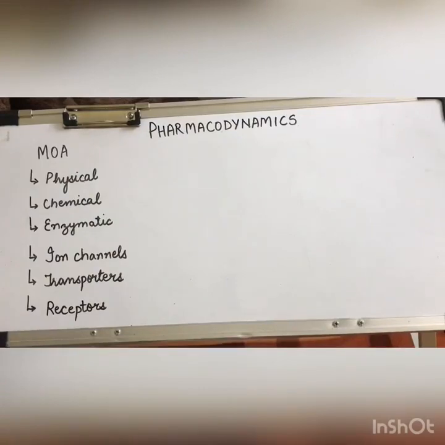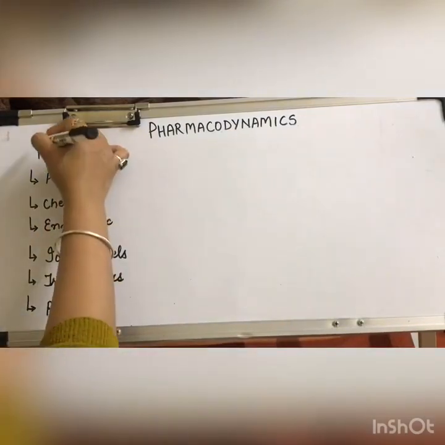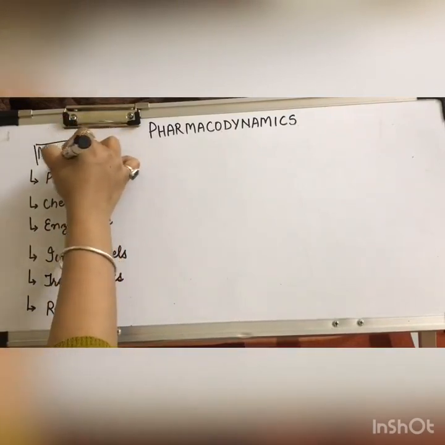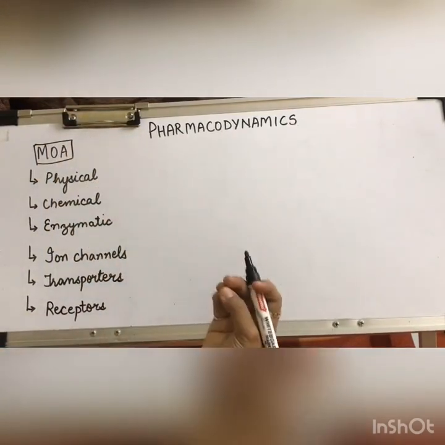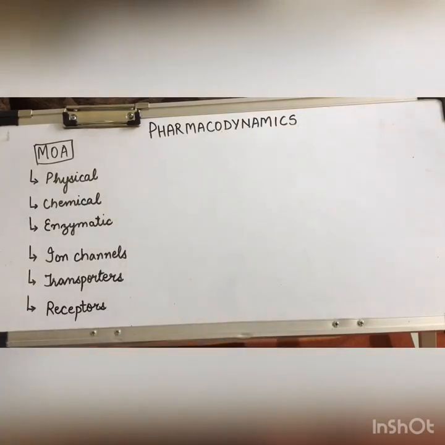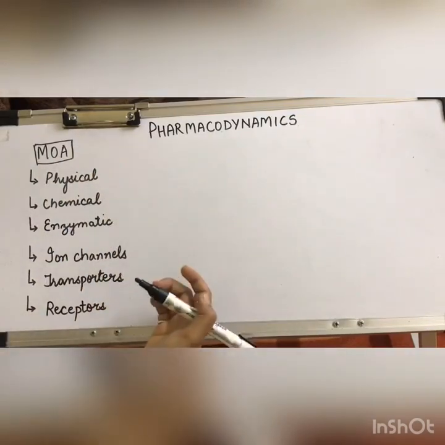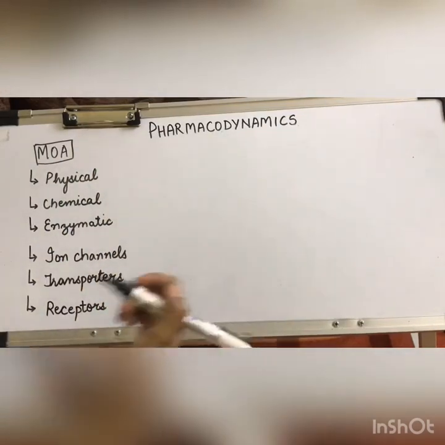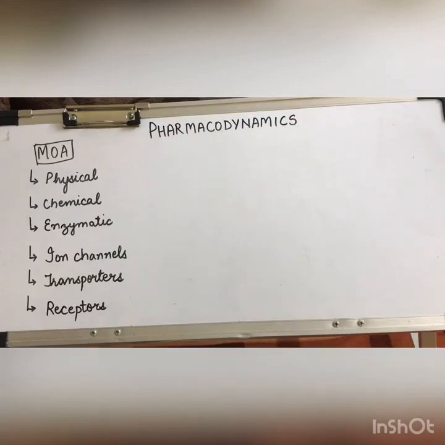Now we are going to discuss different mechanisms of action. Mechanism of action means by what mechanisms or how the drug is going to produce its effects inside the body. Now, I have enlisted different mechanisms through which the drug produces its effect. Let's discuss the first one, that is the physical action.